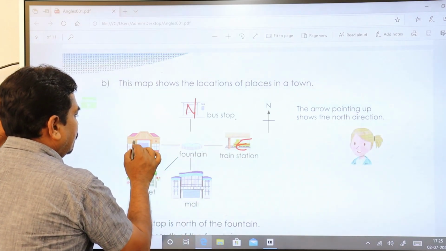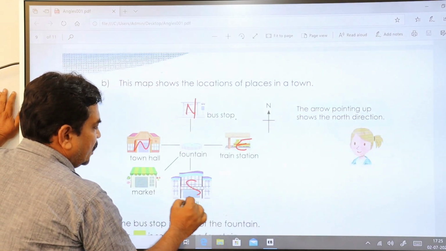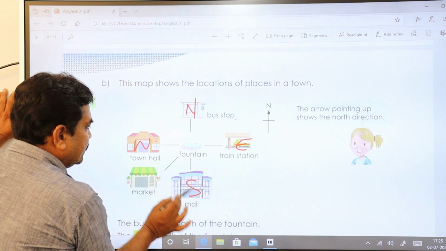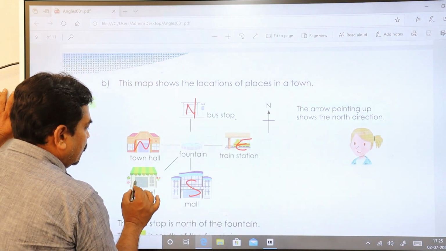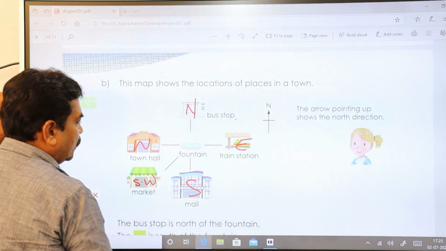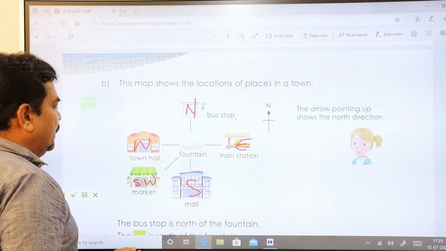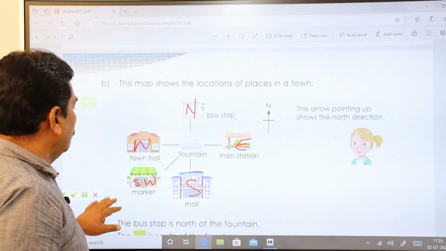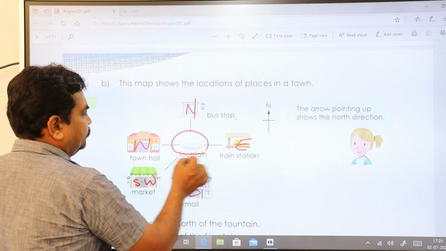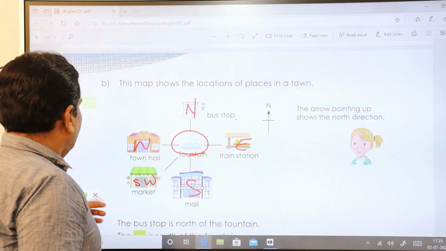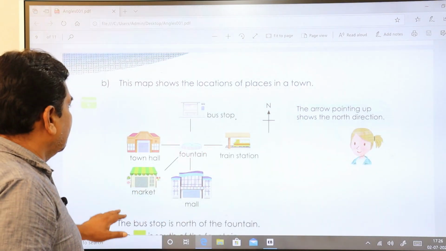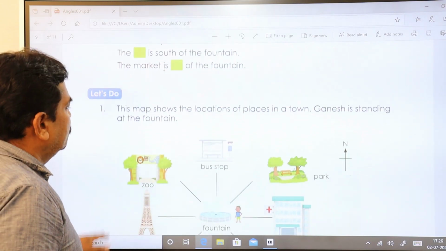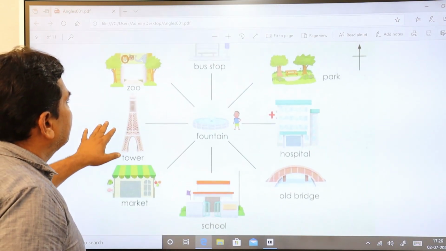This is your west. This is your south, and this is southwest corner. So based on that, you just write it down. This is the center. You can answer these questions, and also you can see this.